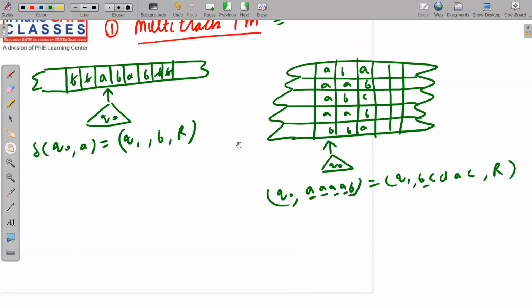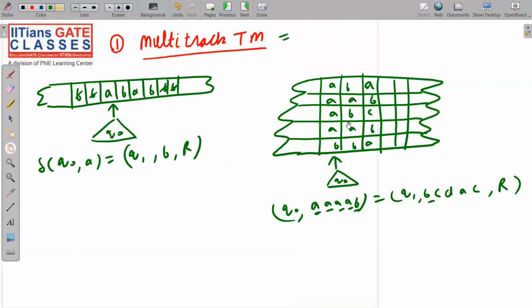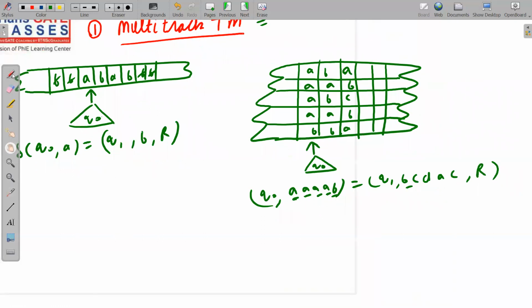So this is your multi-track, and the power of both of these, I think you will say that the power of this will be more. But it has been properly proven that the power of multi-track and single track is exactly the same. You may argue how can you say that, because we are reading multiple symbols and so on, but it hardly matters to me. Let me show you something. I can implement the same thing with the help of a single track also. So let me tell you something about it.